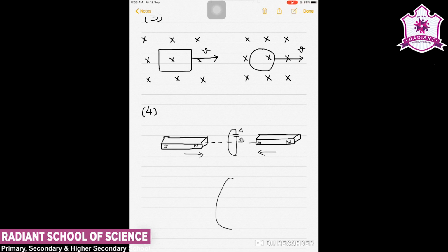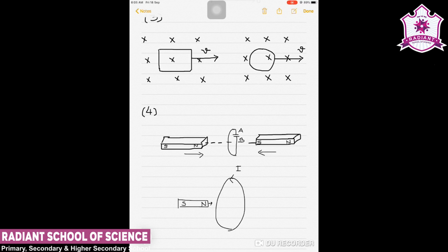See this. This will be the direction of electric current due to the loop approaching from the left hand side, because when the north pole approaches, it will induce the current in such a way that it will oppose the magnetic field. So it should be anti-clockwise for that.